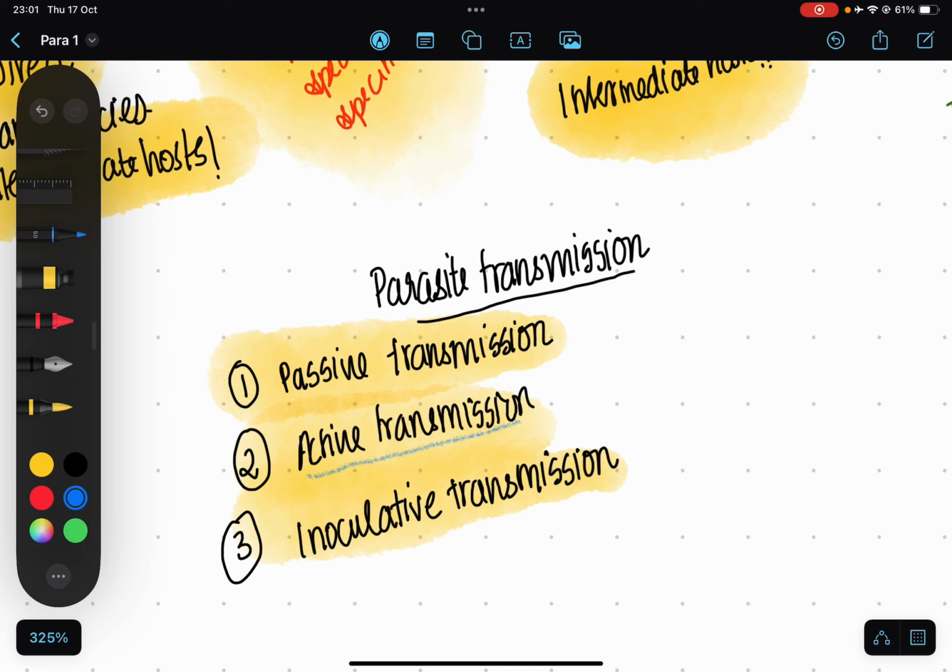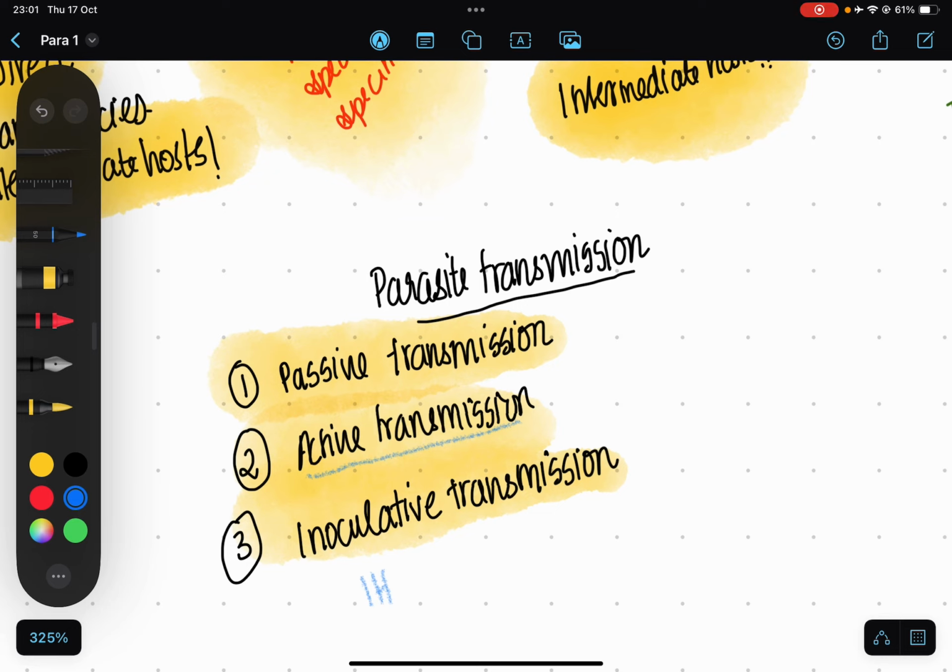Inoculative transmission: the intermediate host, which we often call IH, will inject the parasite into the definitive host. I think this is actually the best example, and the best example for this would be the mosquitoes. The mosquito is seen to inject the parasites into the definitive host, which most probably are mammals and humans in particular. In this case, the intermediate host is called the vector, and it often takes blood from the definitive host. So that is what is meant by transmission.